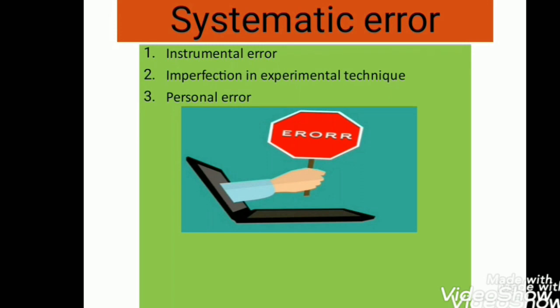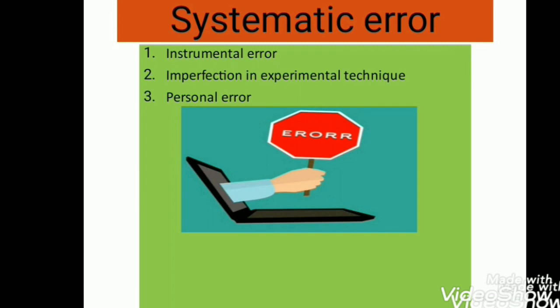Instrumental error arises from imperfect design or calibration of the measuring instrument. Now what is imperfection in experimental technique? We will discuss this point with an example. Suppose we measure the temperature of a human body, a thermometer placed under the armpit will always give a temperature lower than the actual value of the body temperature.